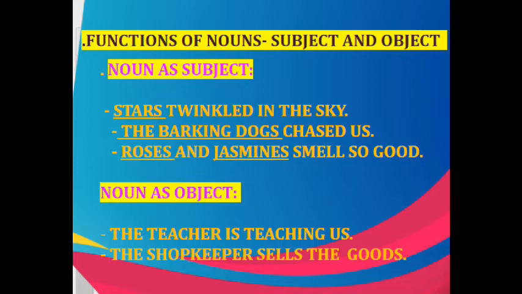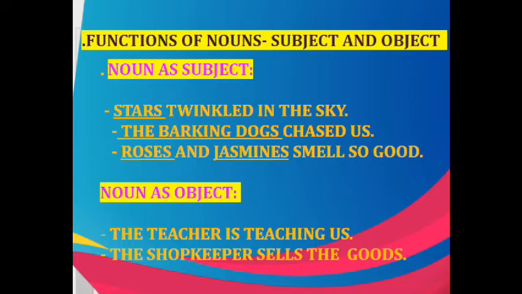For example, stars twinkle in the sky. Here, stars is the noun. Okay. Then the second example, the barking dogs chased us. Here, the barking dogs is the noun phrase with the head word dogs as a noun. Then the third example, roses and jasmines smell so good. Here two nouns, roses and jasmines, are joined together by using the conjunction and, and it is acting as a subject